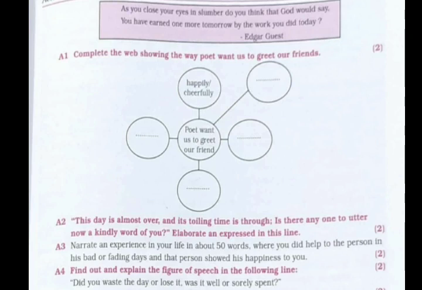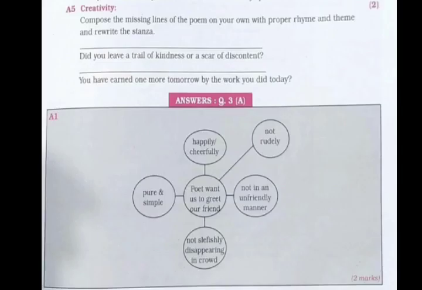Here in this type of questions you can get questions like figure of speech to name and explain them, or you can get rhyme scheme type of question or rhyming words. Then the next question here is A5, that is poetic creativity type of question, which carries 2 marks, and here you have to compose the missing lines in the poem, and you have to do the proper rhyme scheme and the theme, and also rewrite the stanza.